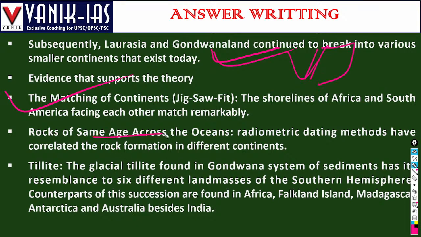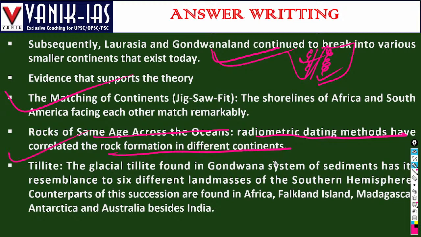Similarly, rocks of the same age across the oceans: radiometric dating methods have correlated the rock formations in different continents. That means, suppose the western side of Africa and the eastern side of South America, their rock formations will be of the same age. Their age is the same.